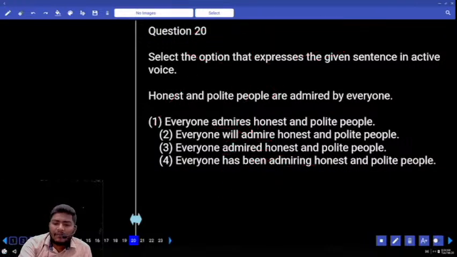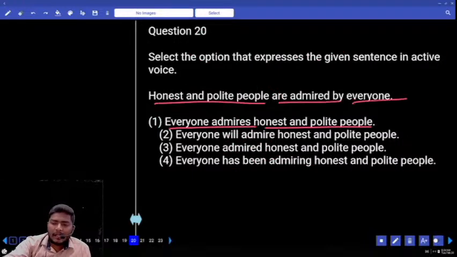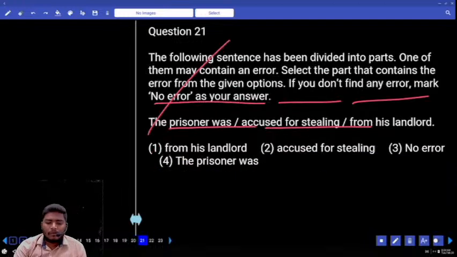Sorry, first one. Everyone admires honest and polite people. Honest, polite people are admired by everyone. Absolutely the first one. Move to 21.